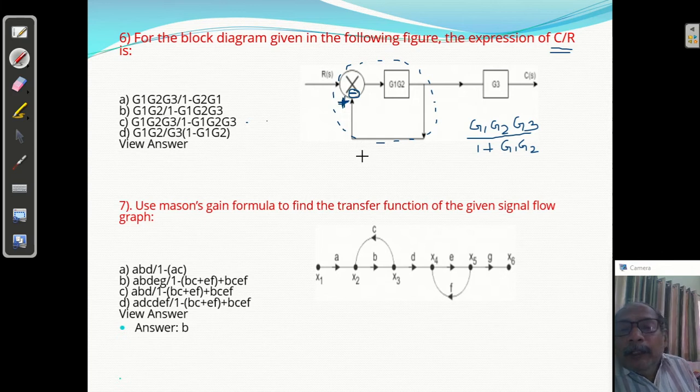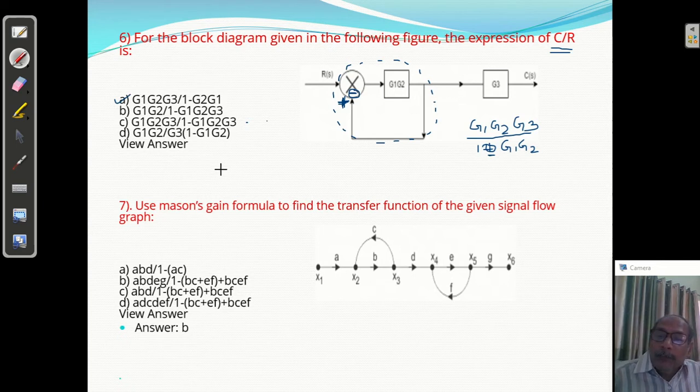Okay, so it is a positive feedback. So in positive feedback, what will happen? G1 G2 G3 G1 G2 G3 upon 1. In case of positive feedback, it is negative: 1 minus G1 G2. A answer is correct. A.